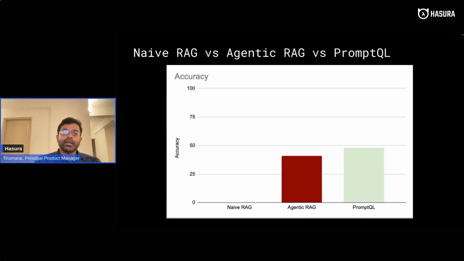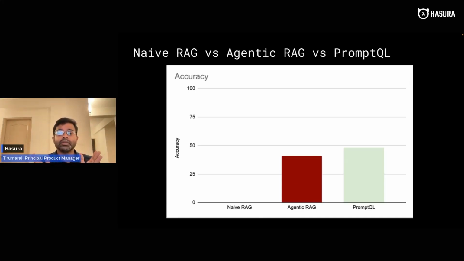So let's look at how this basic setup works with PromptQL. We give the question as it is from the FRAMES benchmark to a naive RAG setup, to an agentic RAG setup, and to a PromptQL setup. We used around 50 questions for this one. Naive RAG got around 4 or 5, and it's not showing up here. Agentic RAG was around 41 or 42, and PromptQL was hitting around 50. This is what was happening, and it's not very surprising.